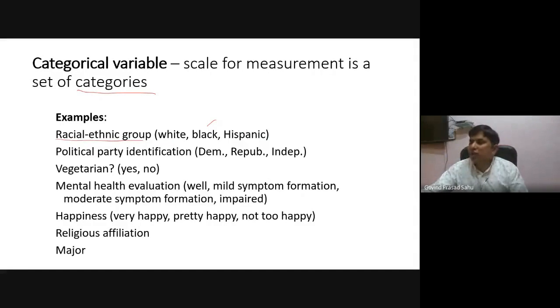These are just characteristics, so this is an example of categorical data. Political party, like Democratic, Republican, independent abroad, and here BJP, Congress. These are categorical data. Vegetarian, yes, no, categorical data. Similarly, mental health evaluations, mild symptom information, etc.